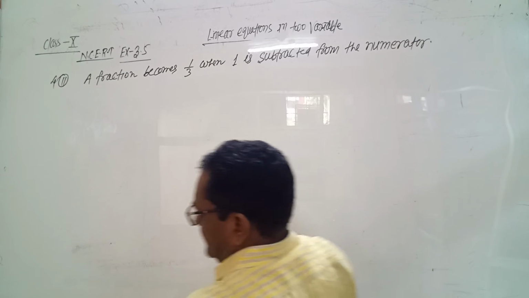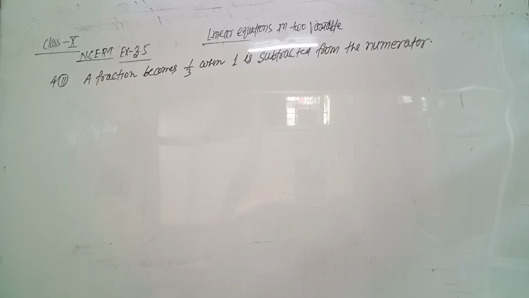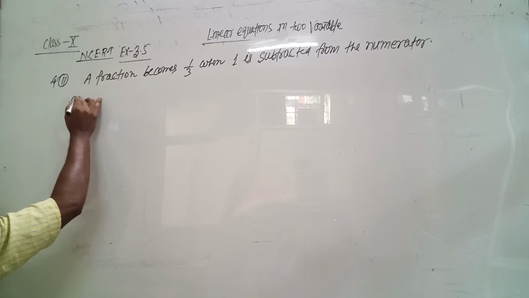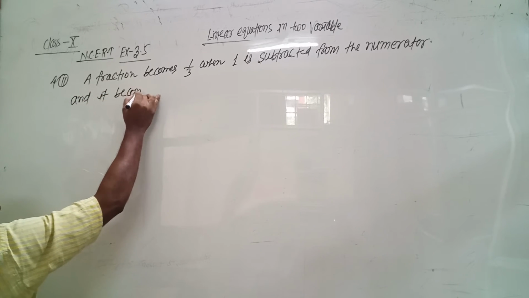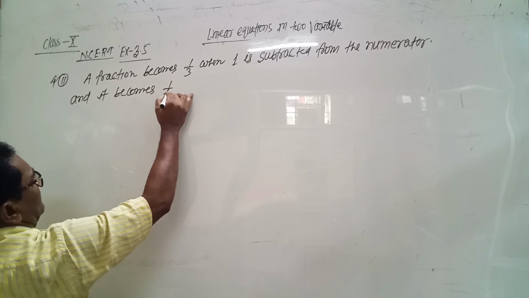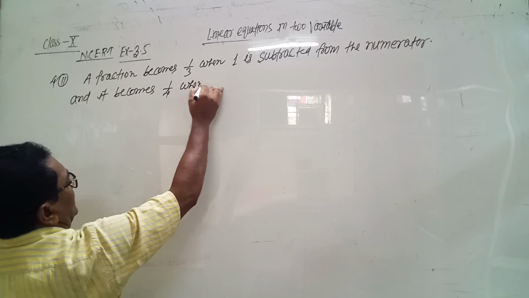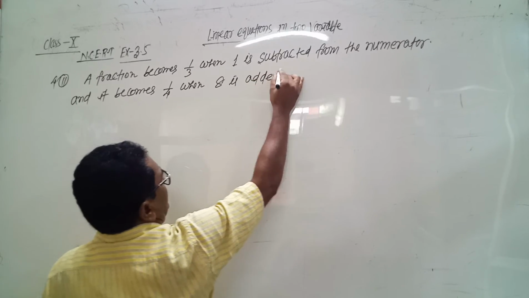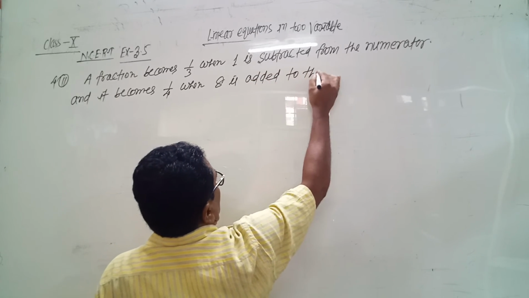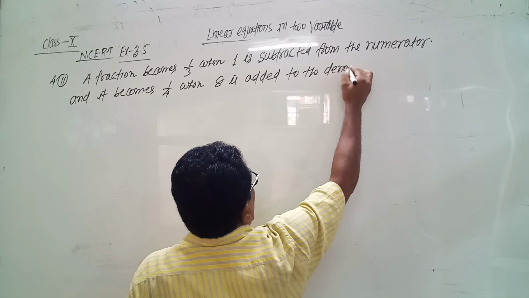And it becomes 1 by 4 when 8 is added to the denominator.